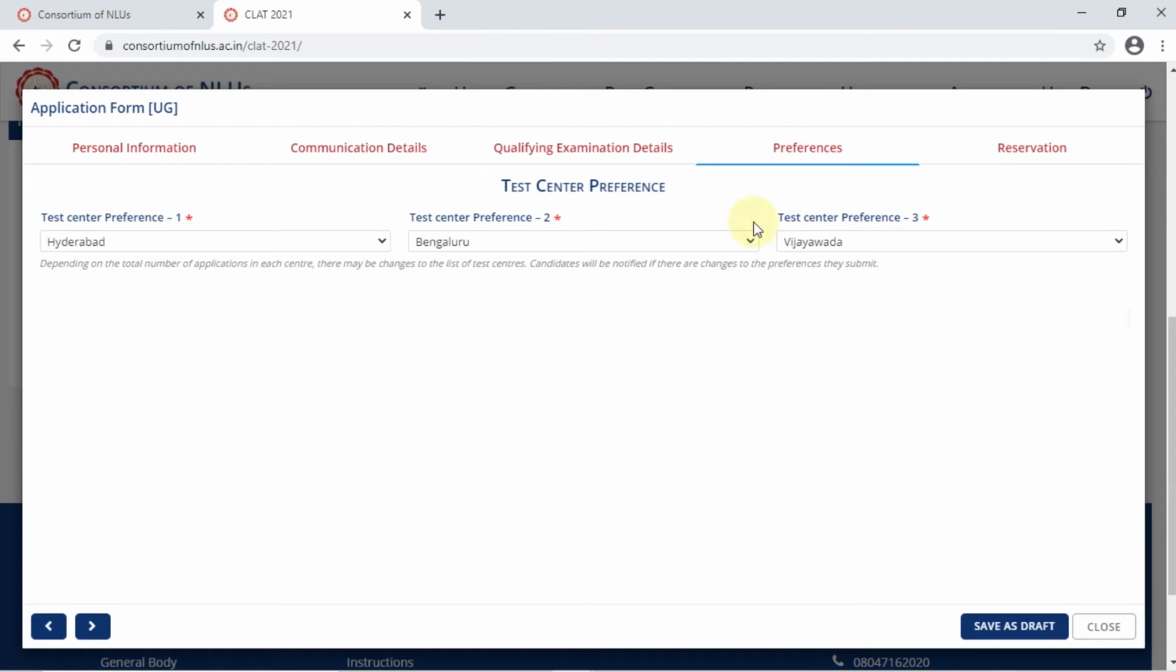So understand the preferences that we talk about here is only the test center preference, as in where do you want to go and give the exam. So fill that in accordingly. I have given Hyderabad, Bangalore and Vijayawada as the top 3 preferences for me to take the exam. You can put in your preferences according to your convenience. So again, like I said, these are only test center preferences. These are not your NLU preferences. Once this is done, again, we'll click on Save as Draft and then move on to the final tab, which is your reservation.